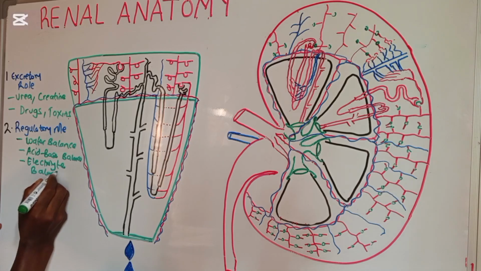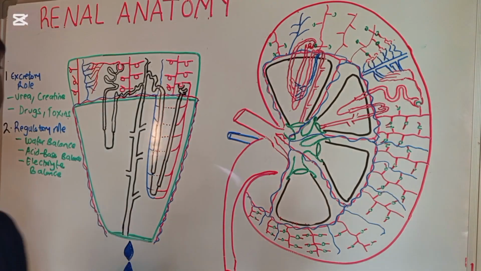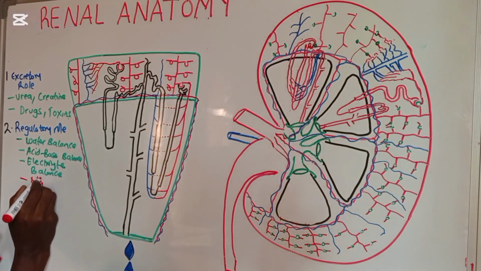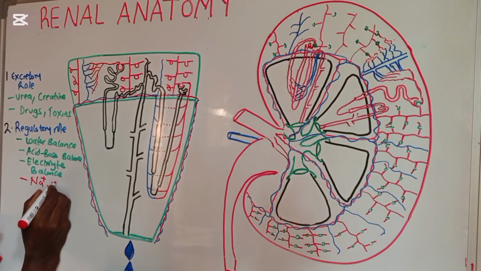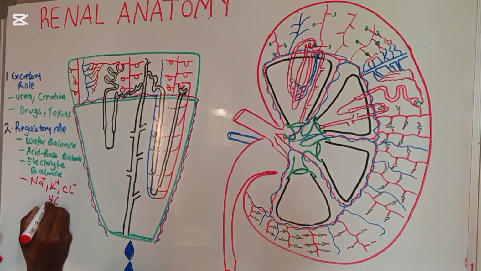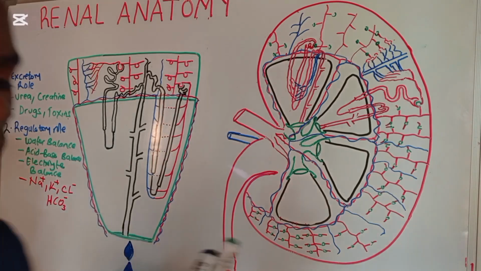When we're talking about electrolyte balance, the most important ones which I want you to focus on are sodium, potassium, chloride, and bicarbonate. There are very many electrolytes.